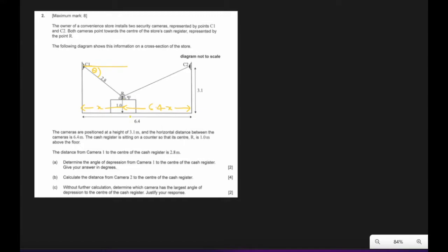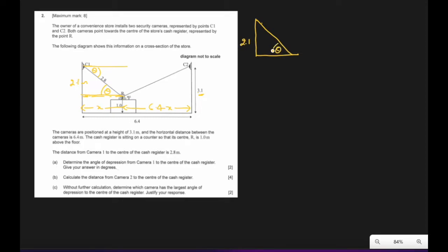Okay. So calculating it this way will be difficult. So what can we do? We can complete a triangle here. This will be the angle equal to angle of depression because they are alternate angles. So we know total height is 3.1 meters and the height of the center of cash register is 1 meter. So remaining here is 2.1 meters. Yes, out of 3.1, remove 1 meter. So we know a new triangle now. It is 2.1.